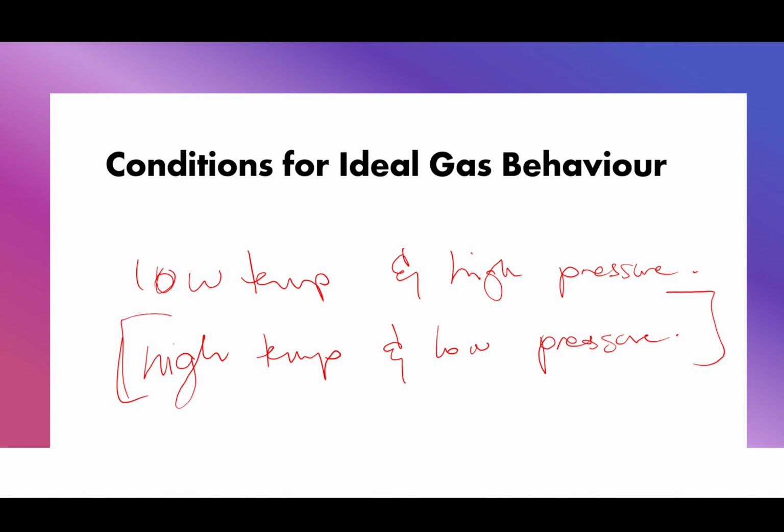So this wouldn't really apply, but this is the best condition to put on our noble gases, etc., for them to display ideal gas characteristics. While with low temperature and high pressure, they would react like real gases. So it's just differences. This is where they diverge, and then this is where they stay true.